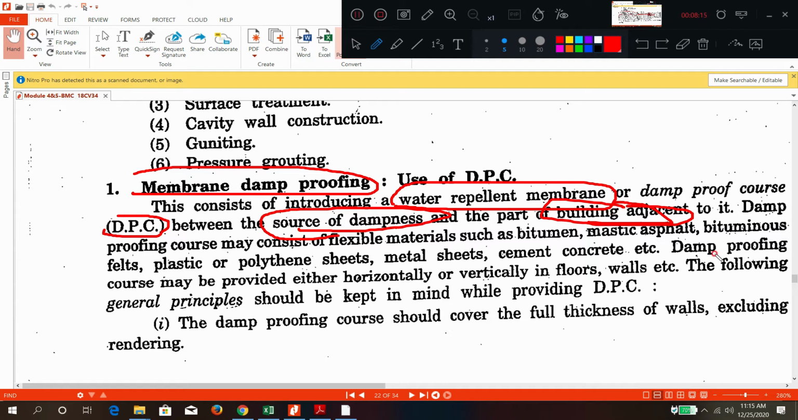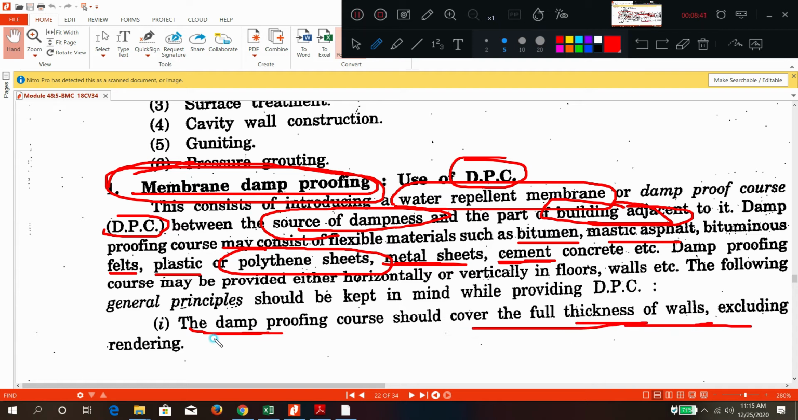Membrane. Okay. What are the general things we can use as membrane? Bitumen, mastic asphalt, bitumen felt, plastic sheets. As we have seen, plastic or polythene sheets, sometimes metal sheets, sometimes cement concrete. All these things can be used as membrane damp proofing or use of DPC. What is the principle? It should cover the full thickness of the walls.